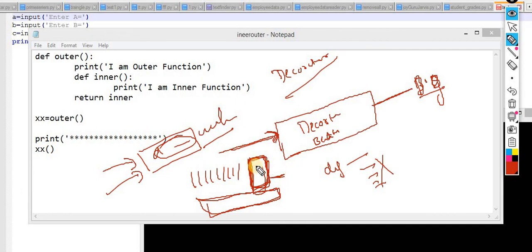So this concept is implemented with the help of decorators: extending the functionality of a function without modifying it. That concept is the decorator. A girl enters the beauty parlor, the same lady, but the functionality is extended. A beautiful bride or beautiful girl comes out of the beauty parlor. This is the concept of decorators. Exactly the same over here. It is a little tricky to digest, so please try to understand the concept.